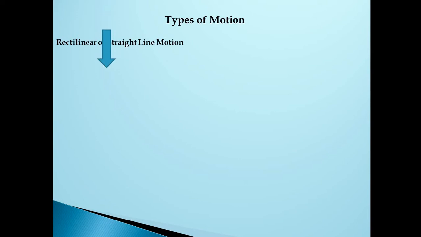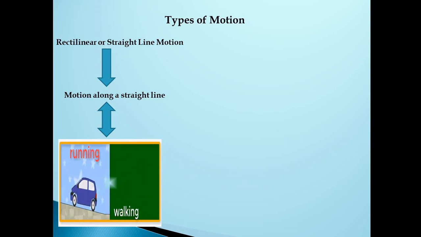What do you mean by rectilinear motion? Can you think of any example? If an object has a motion along a straight line, then that is a type of motion called rectilinear motion, motion along a straight line. Then the object is said to be in straight line motion.